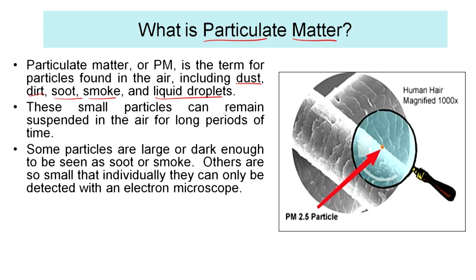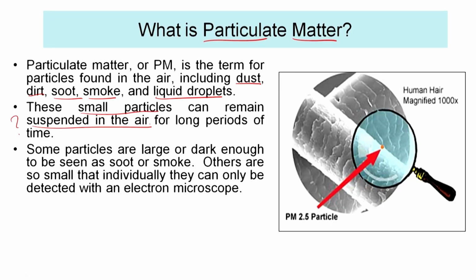The small particles, why am I concerned with them? Some pollutants can be deposited onto the earth's surface, but small particles remain suspended in the air for a long time. Thus we are more susceptible because of their persistence in the atmosphere. The chances of us inhaling them and suffering the adverse effects are relatively more. Some particles are large enough to be seen, like soot or smoke. Others are so small that we can't see them, especially without an ultra microscope.